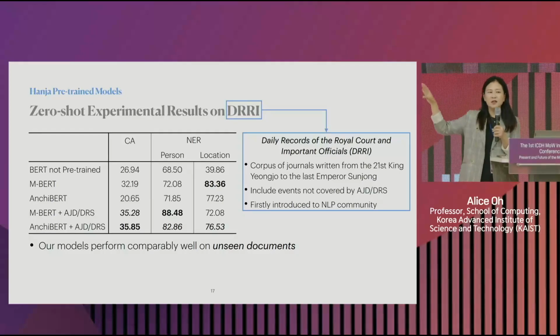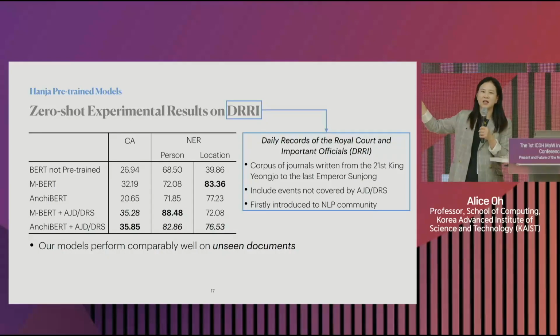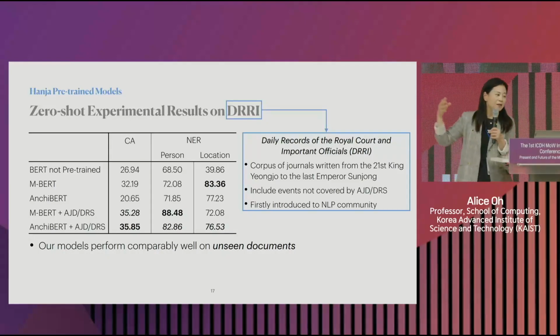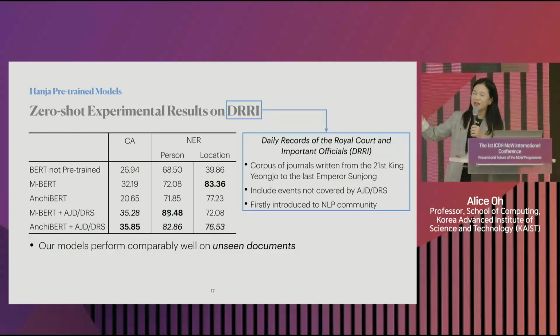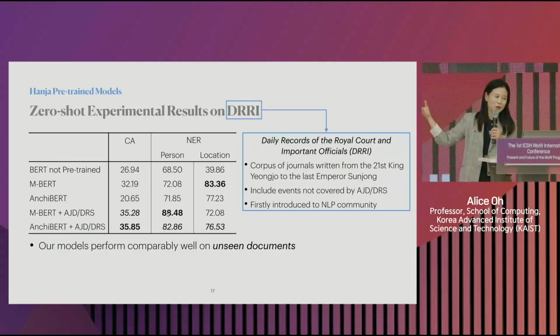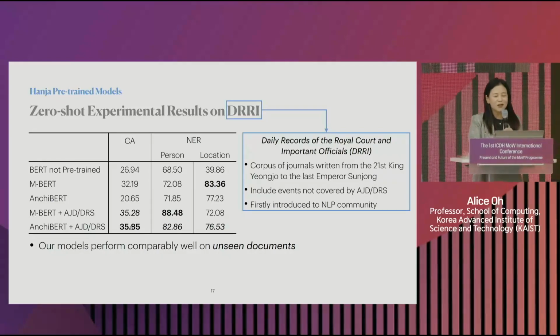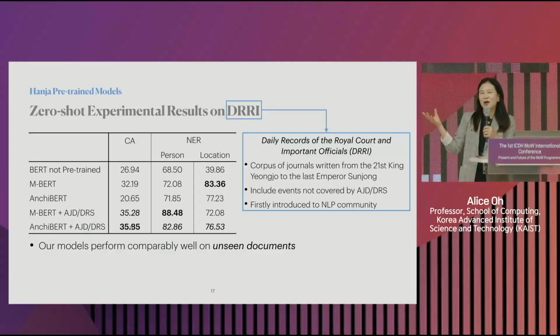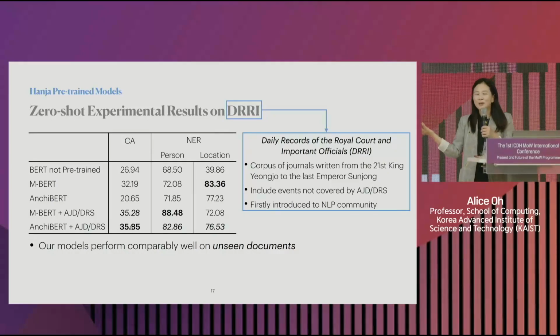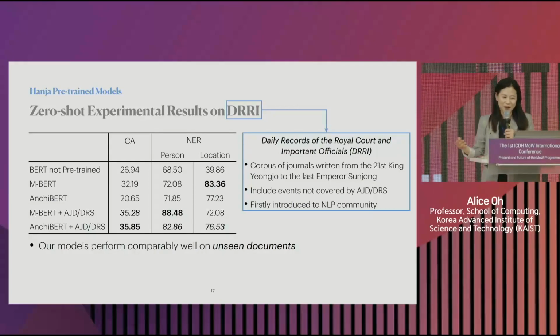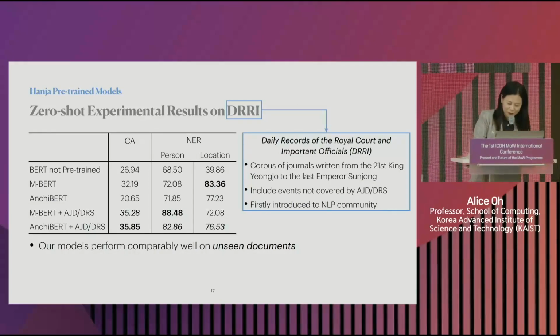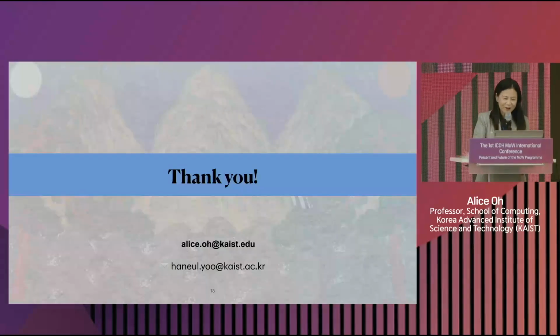But because these records are similar in the language as the Annals of Joseon Dynasty, we can still do this task for these daily records. And the accuracy for the named entity recognition, at least, is pretty high so that it's usable. For chronological attribution, it's in the 35%. So, you know, that's not too great, but then it's much higher than random because there are 28 kings, right? So there's promise. I think there's a lot of potential there.